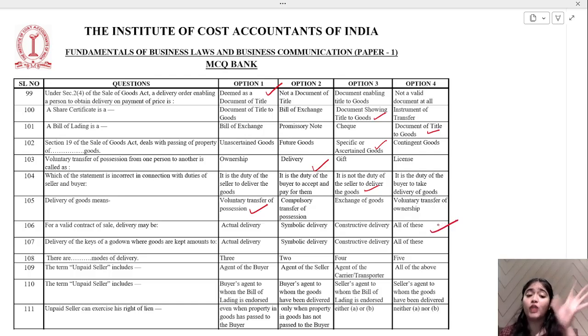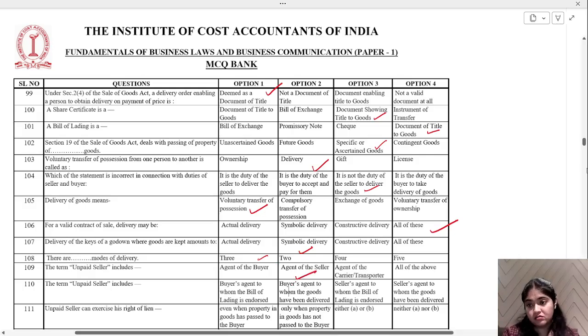Delivery of keys of the godown where goods are kept amounts to symbolic delivery. There are dash modes of delivery. How many modes are there? 3 modes: actual, symbolic, constructive. The term unpaid seller includes agent of buyer, agent of seller, agent of carrier transport, all of the above. Agent of the seller, not buyer.